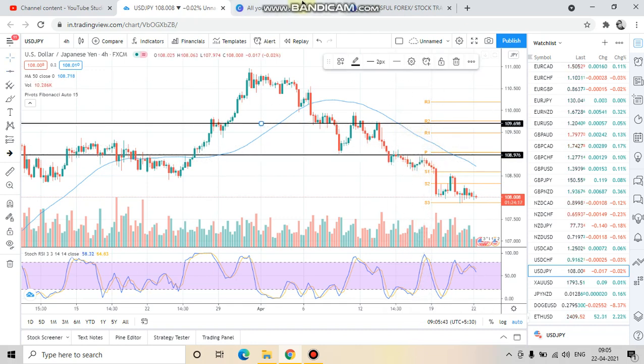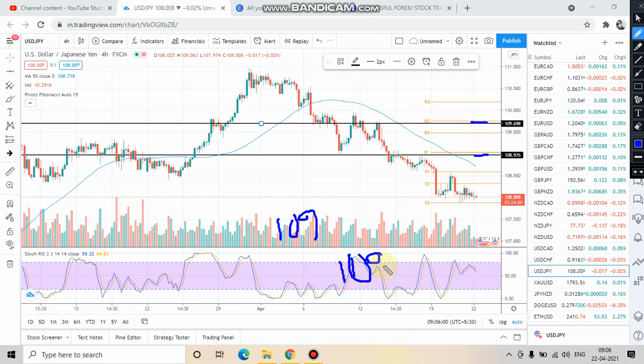On the other hand, if market surprisingly goes up and hits this particular level or this level, 109 level, or sorry, 109.70 level. In case market goes up from here and hits this level,